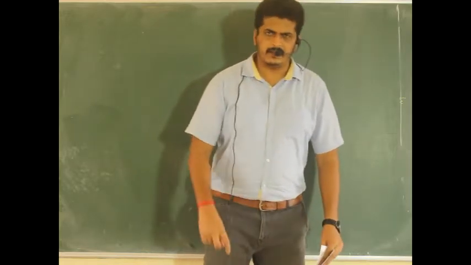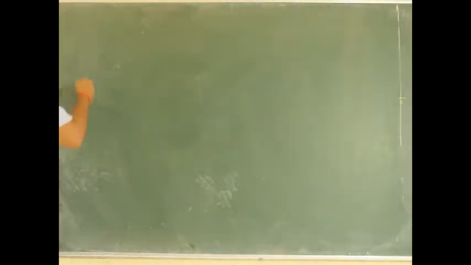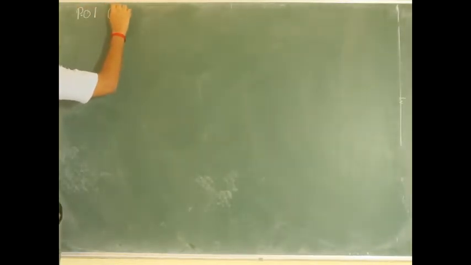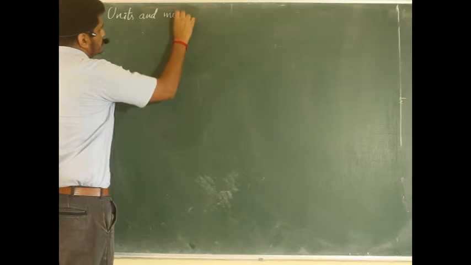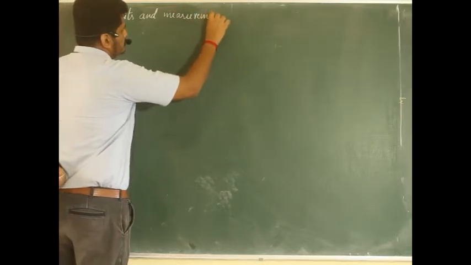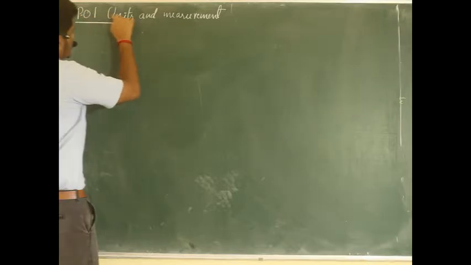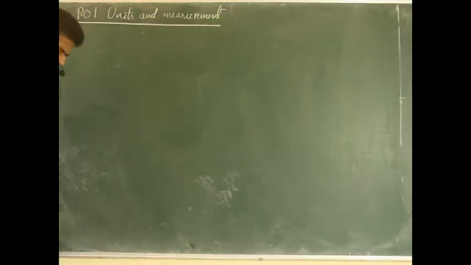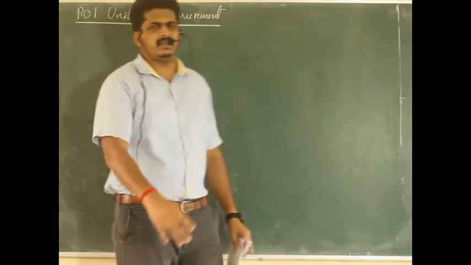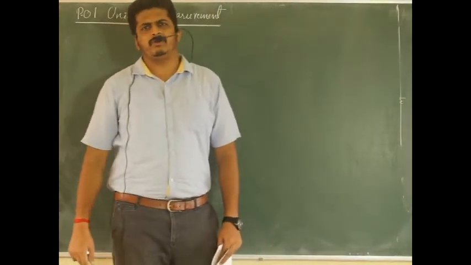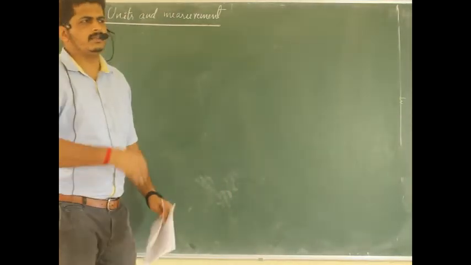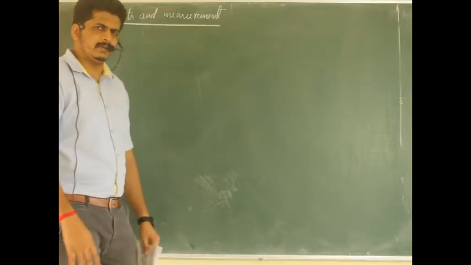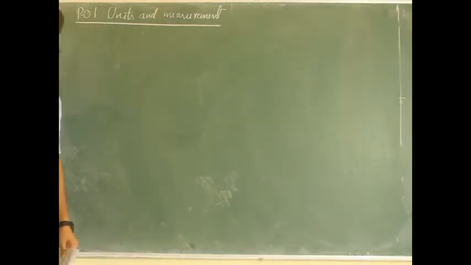Today's topic is P01, that means module P01. The topic name is units and measurement. Of course, you know the first chapter is about the physical world, which is all about the basics regarding science. But what is most important from your competitive point of view is units and measurement. I have taken this as one particular module, whereas for the remaining modules, some of the chapters will be clubbed up. So let us go for the units and measurement topic today.